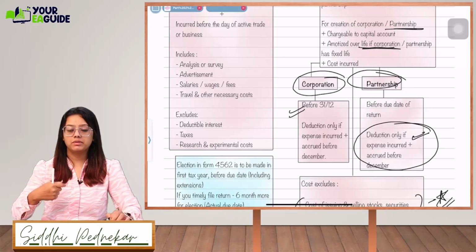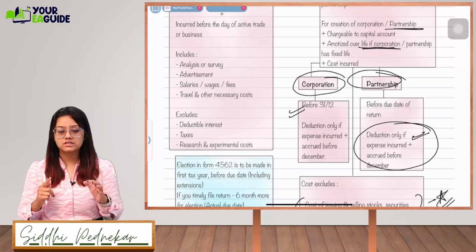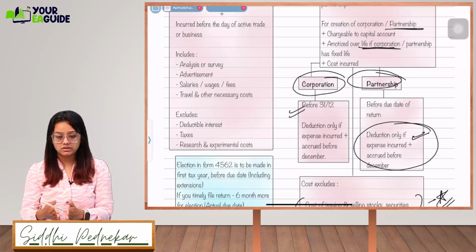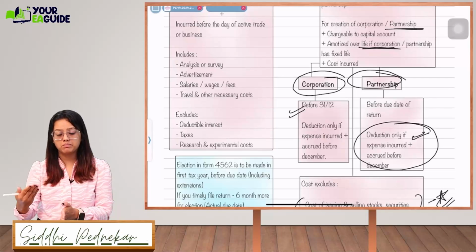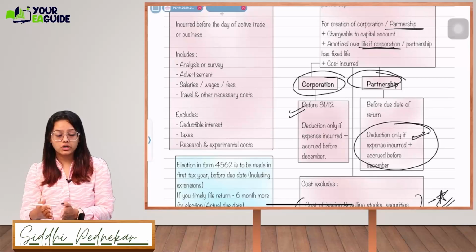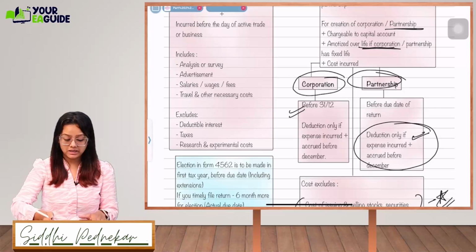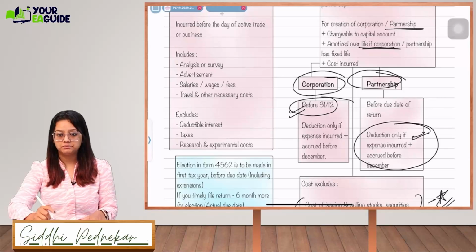There is no time limit in paying it after 31st December. For a corporation, remember this difference. In a partnership, what will happen till 31st December? You can incur the expense, but you can make the payment anytime before the due date of return. In a corporation, incurring the expense plus paying the expense will both be before 31st December.